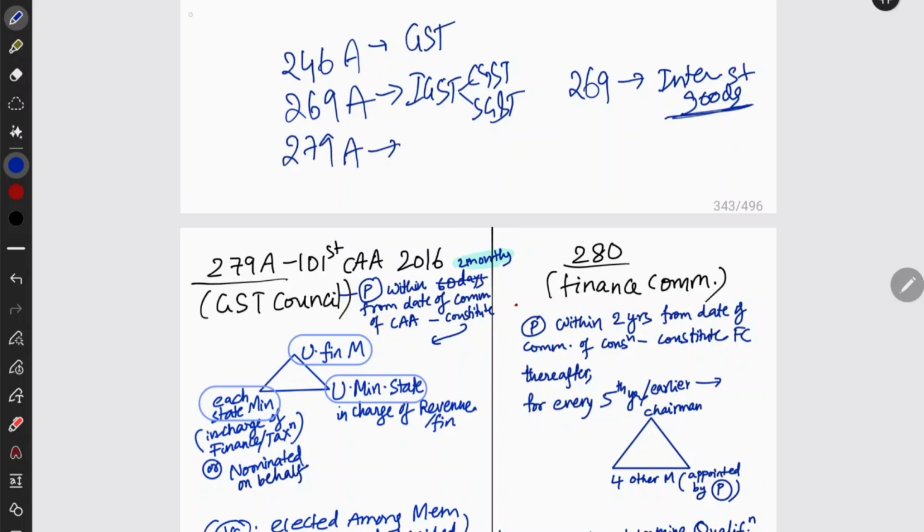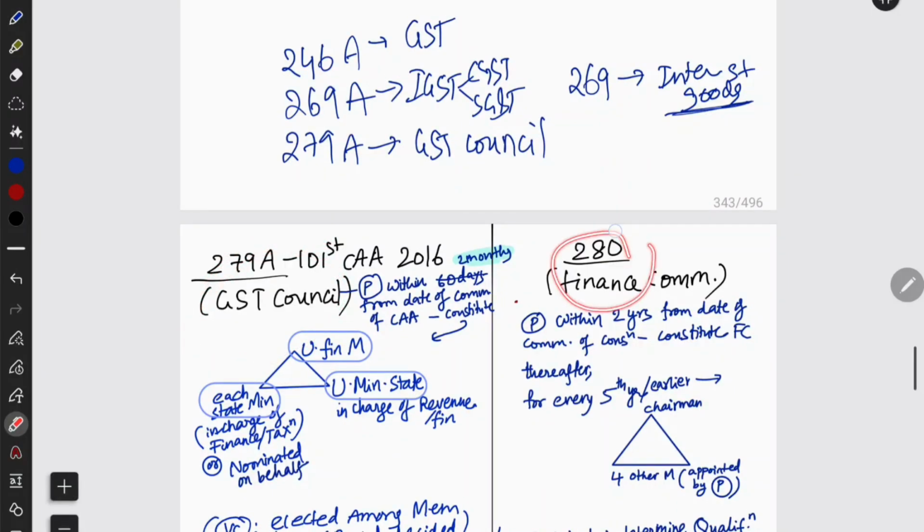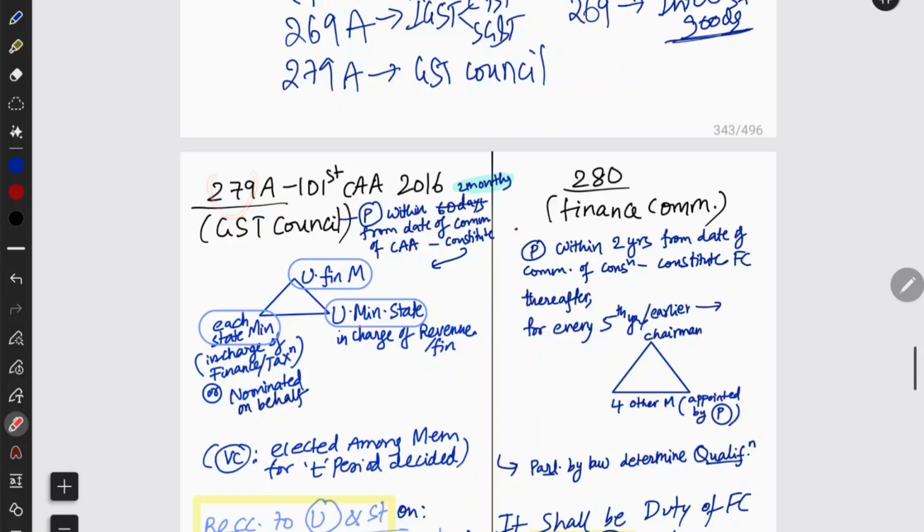And then we have 279A. 279A is talking about the GST Council. Now we need to see the GST Council. And then after 279A, we are going to see 280. First 279A. One basic difference I want to tell you.